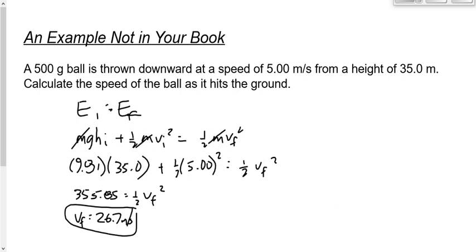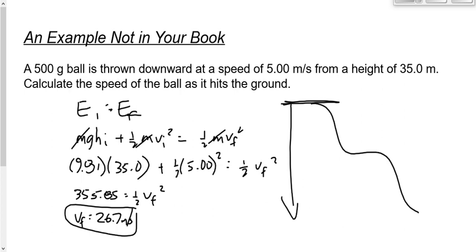per second. Whether it goes straight down, as it is in this problem, or whether it took a path like this, as long as it goes from the same starting point and the same ending point, the path that it took is irrelevant. Why does it not matter? Listen carefully to what I'm about to say. Why does it not matter which direction this ball went in order to find the final speed? It could change direction, right? Why does it not matter which direction the ball travels in order to get the final speed?